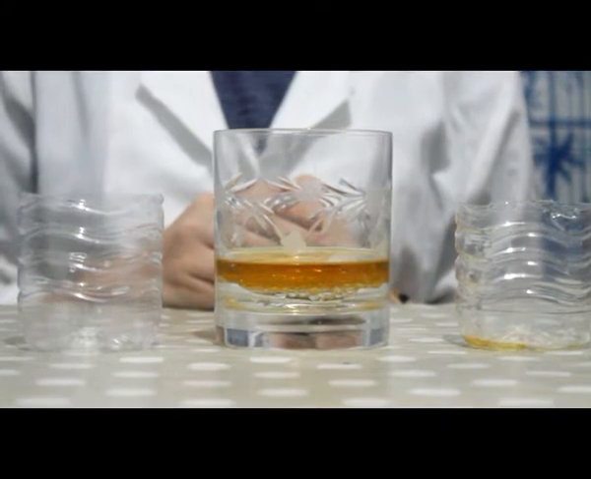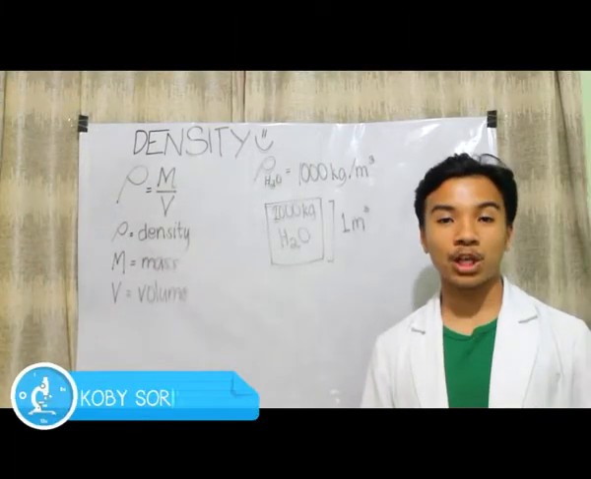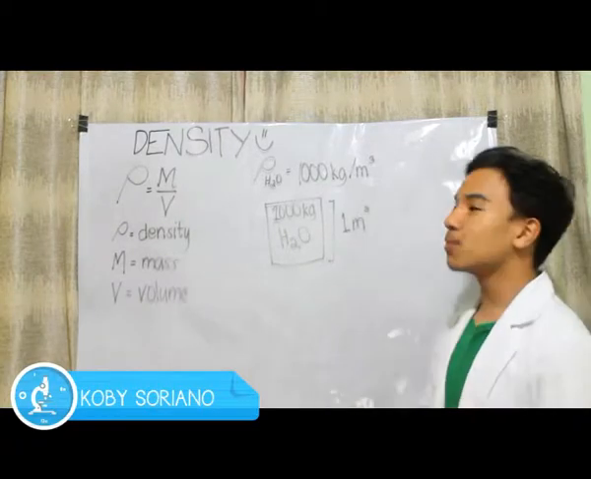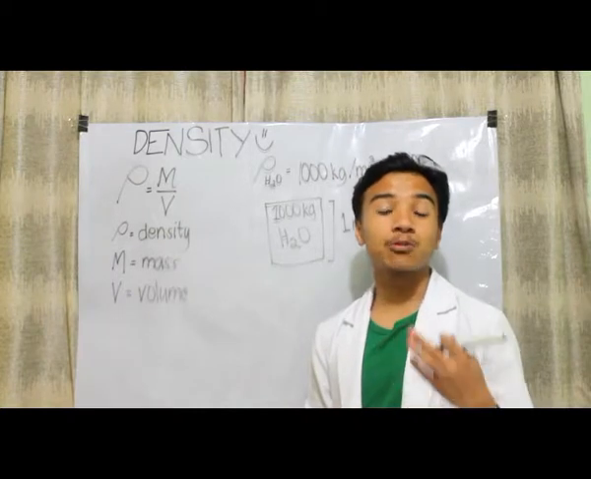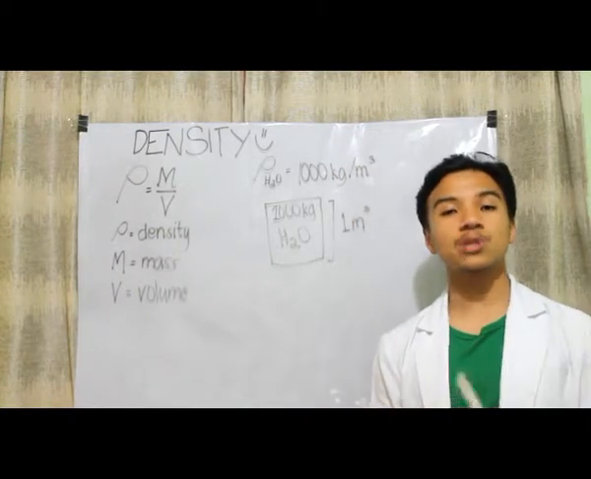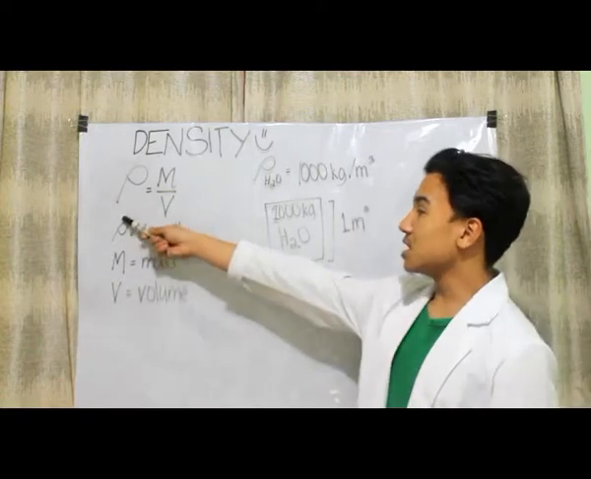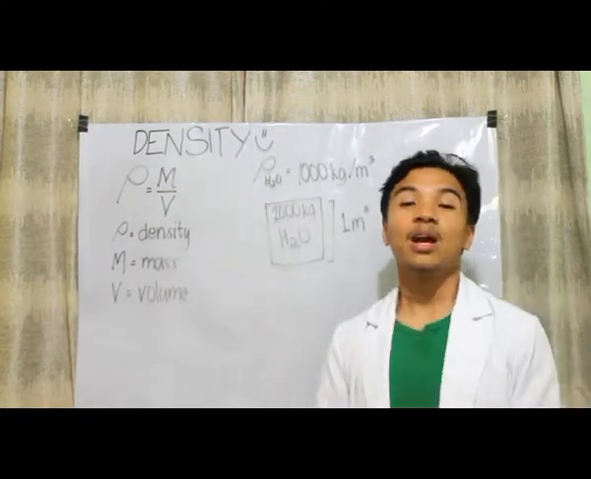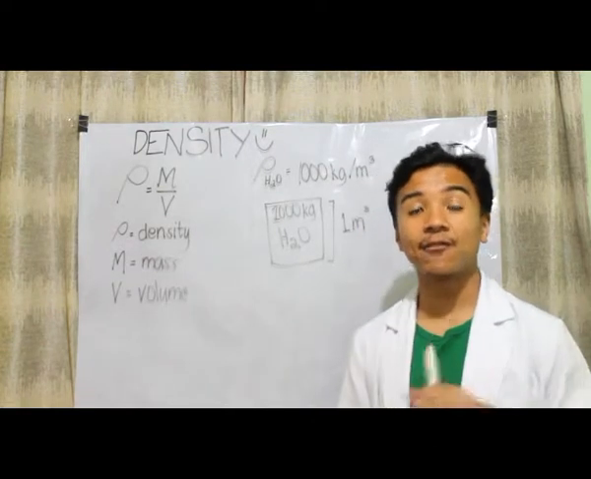So what exactly is density? Density is a characteristic property of a substance. It is represented by the lowercase Greek symbol rho. It is the relationship between the mass of a substance and how much space it takes up. It is defined by the formula, density is equal to mass over volume. Meaning to say, the denser a material, the more mass it has in any given volume.